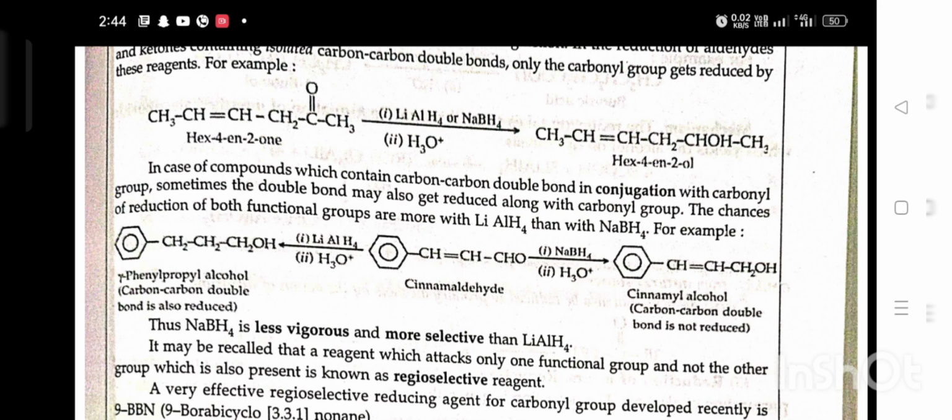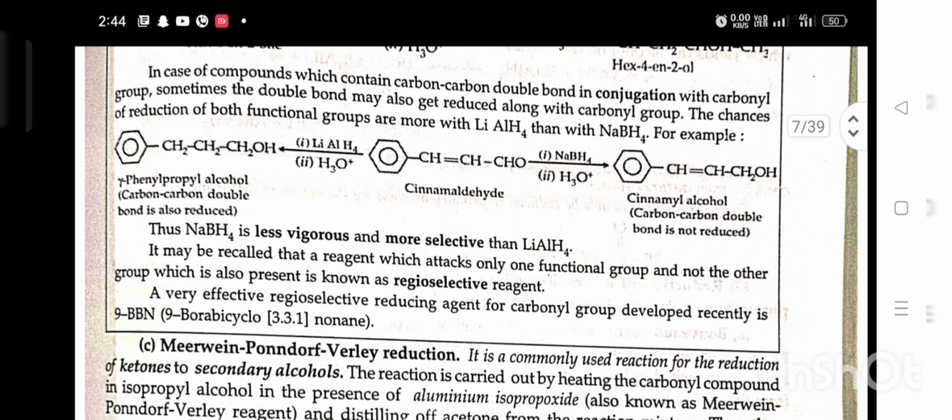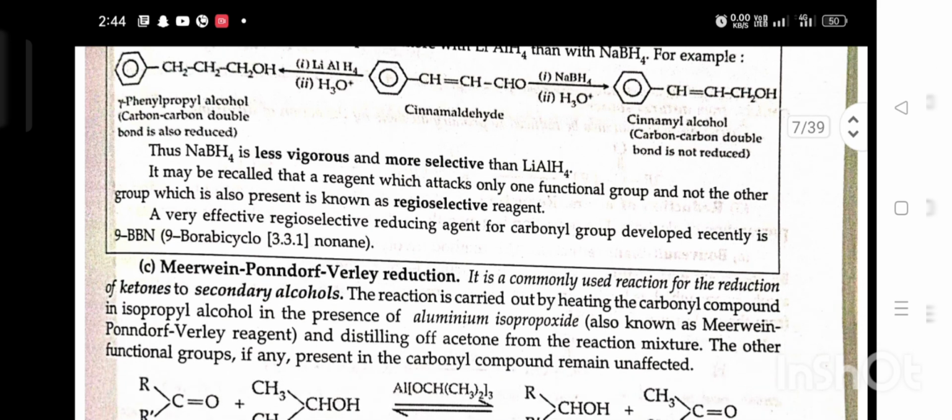Thus, NaBH4 is less vigorous and more selective than lithium aluminium hydride. It may be recalled that a reagent which attacks only one functional group and not the other group present is known as a chemoselective reagent. A very effective chemoselective reagent for the carbonyl group, developed recently, is 9-BBN, 9-borabicyclo[3.3.1]nonane. C.